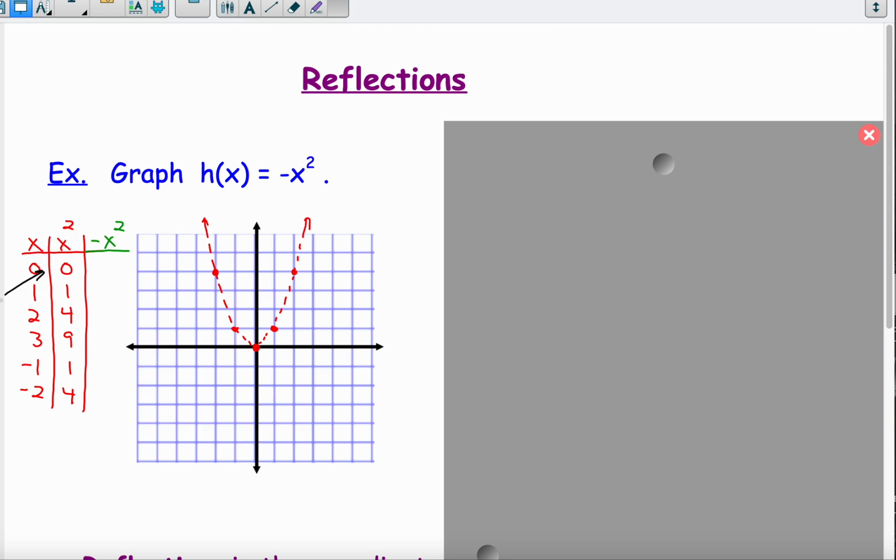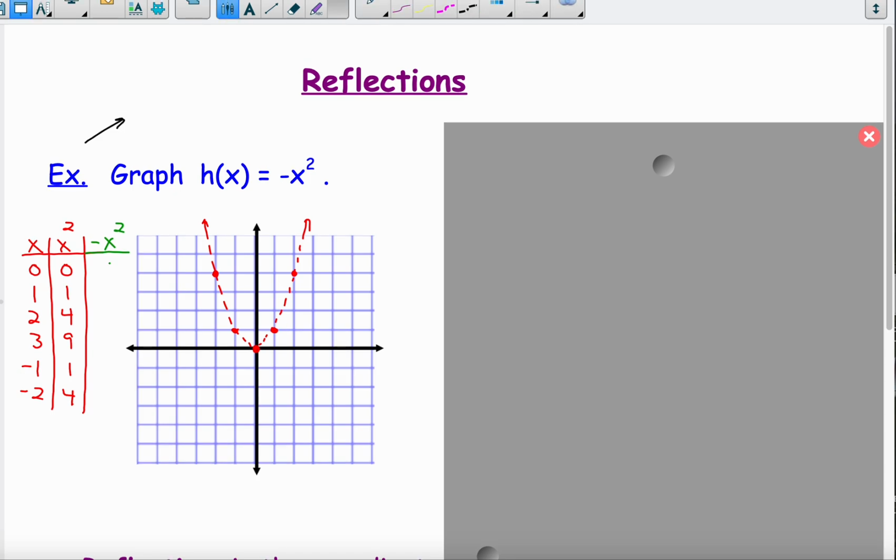So when x is 0, I square it and then I take the opposite. When x is 1, I square it and then take the opposite. So 0 squared is 0, the opposite of 0 is still 0. 1 squared is 1, the opposite of that is negative 1. So 0, 0. But now, when x is 1, instead of going up 1, we're going down 1.